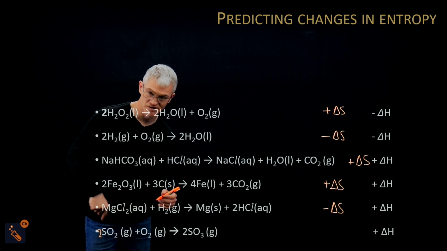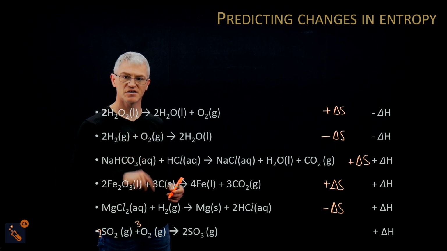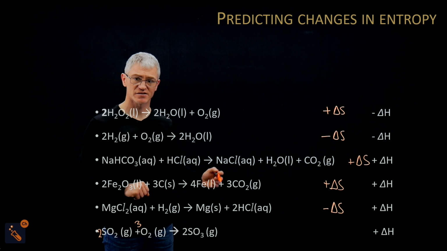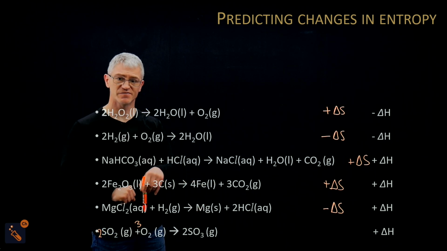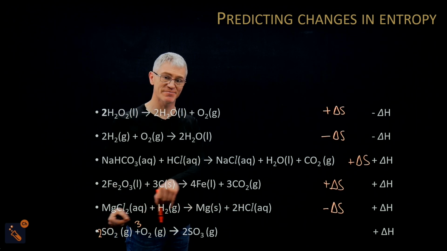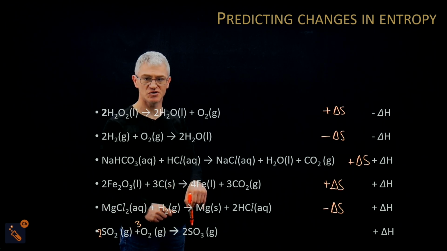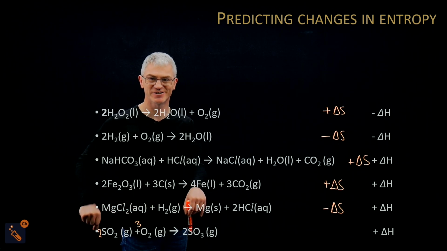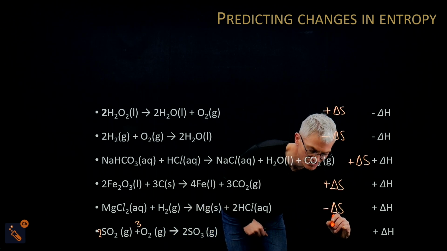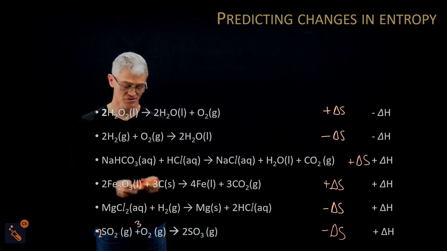We also need to balance the O2 here, because it hasn't been balanced. There's going to need to be 3 of these, so 3O2, so 2SO2 and 3O2. What we've got there is 2 moles on that side and 5 on that side. So the number of moles is going down. When you've got them all in the same state, it's about the moles. So 3 plus 2 is 5 going to 2. That's going to be a negative change in entropy. It's going to be less entropy as you go along.